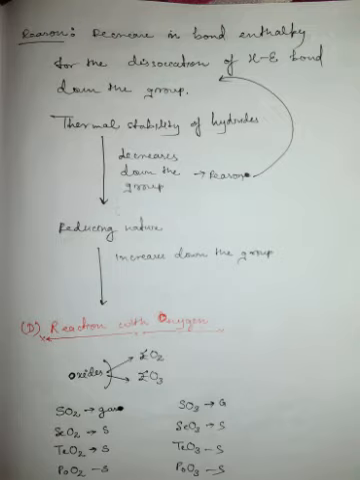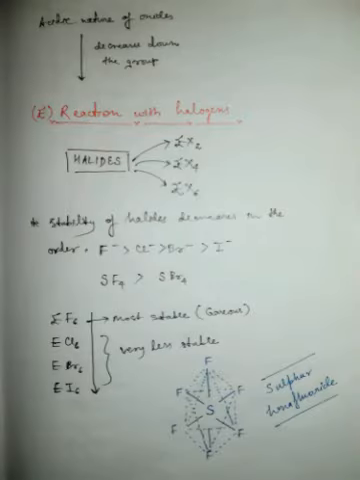Now next is the reaction with oxygen. These elements can react with oxygen to form oxides with the formula EO2 and EO3. Sulfur dioxide and sulfur trioxide are gases at room temperature, while other oxides are in the solid state. If you talk about the acidic nature of oxides, it decreases down the group, because as you know, when we move down the group the metallic nature increases, so acidic nature will decrease because metallic oxides are basic in nature. Okay.